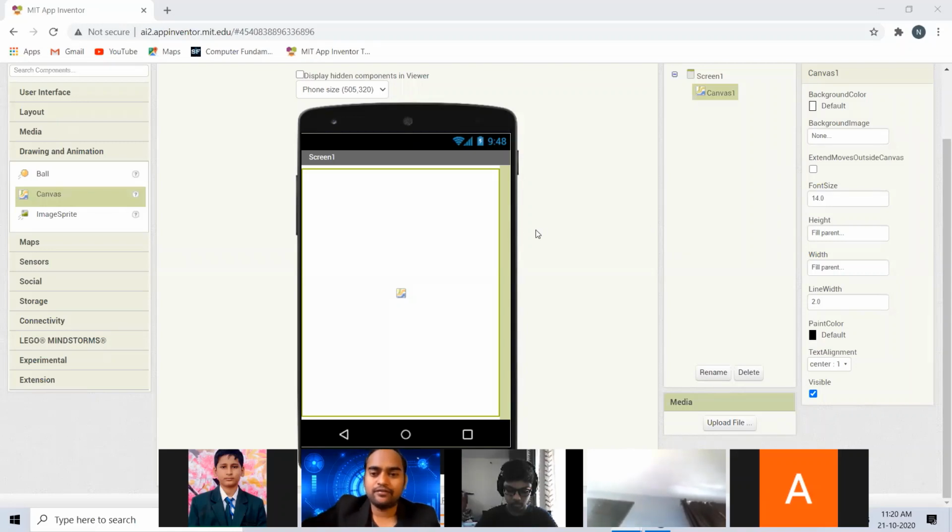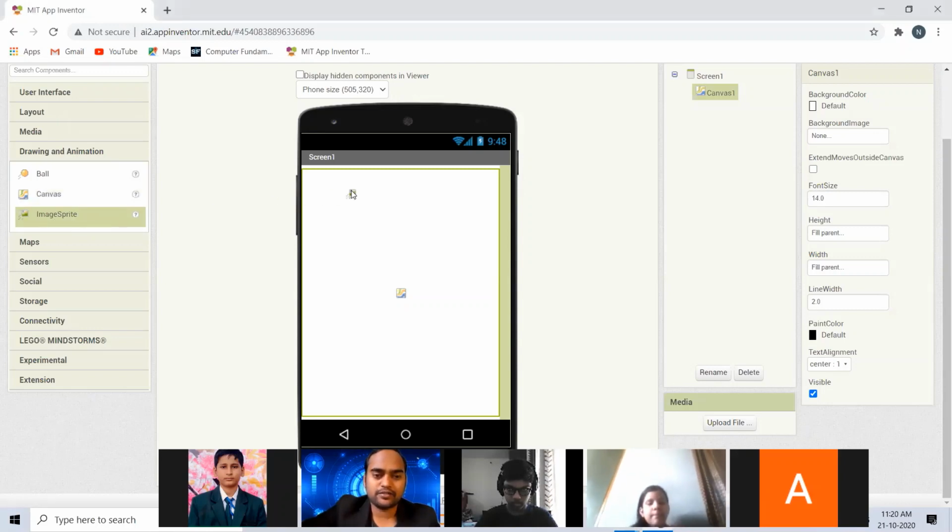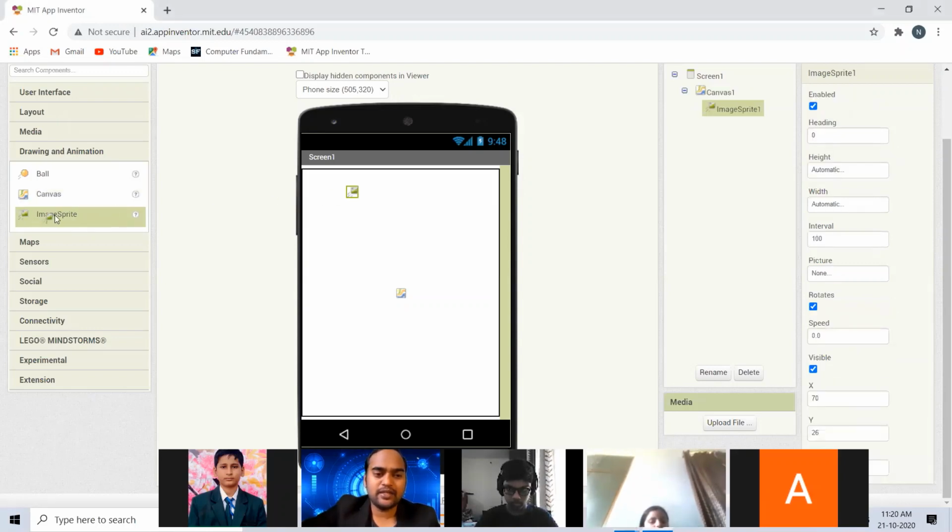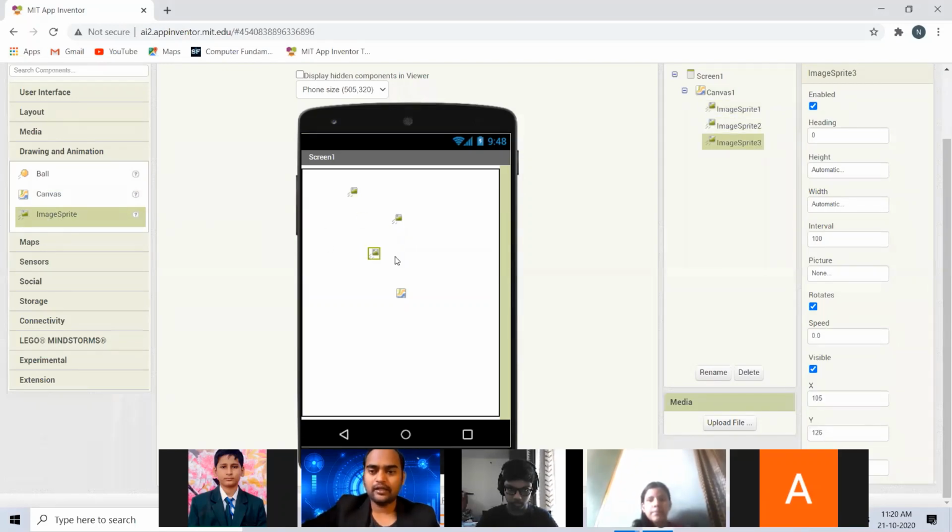Okay, so our canvas is ready, and now it's time to add some image sprites. So I'm dragging an image sprite. You can drag as many as you like, you can drag 3, you can drag 4. For the time being, I have dragged 3 image sprites onto the screen. I will be using 3 balloons which will pop up from the sky, and when we touch them, they will disappear, and if one touches the ground, something else that you want will happen.